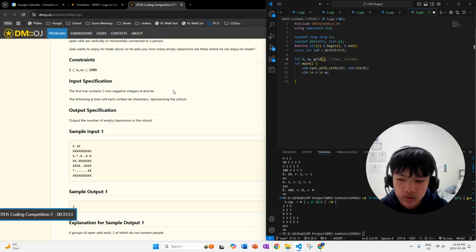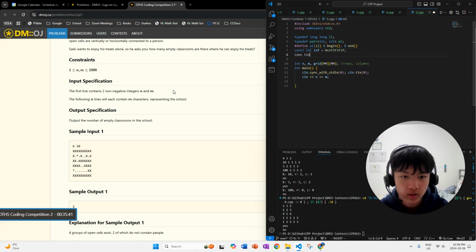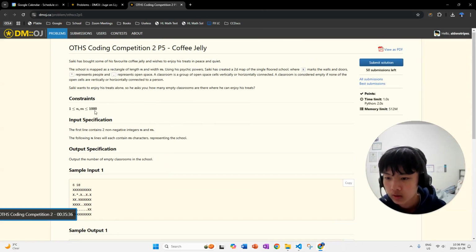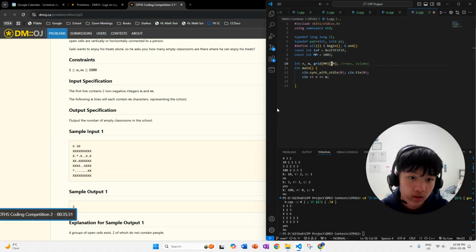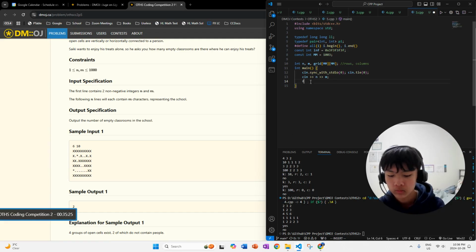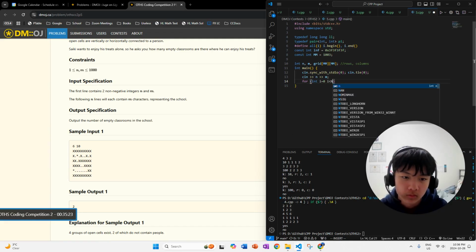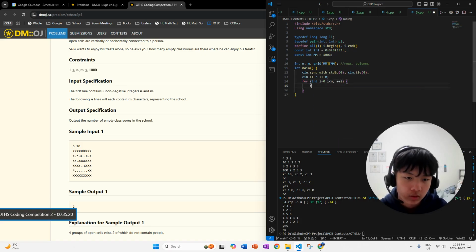And then we're going to have grid. For some reason, I like to use either the letter A or just grid when doing a 2D grid. It's going to have a maximum size on each of the rows and columns, which is 1000 as stated by the constraints. So I'll just do 1003. I always like to add 3 to the constraints maximum. And then we're going to loop through the rows and loop through the subsequent columns.